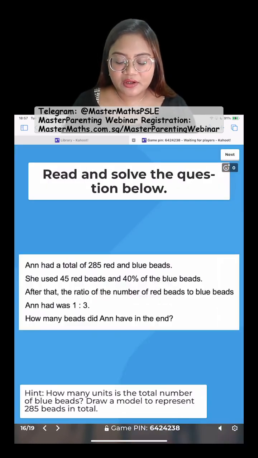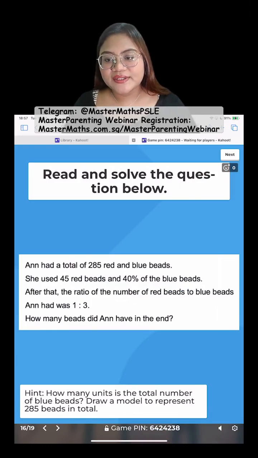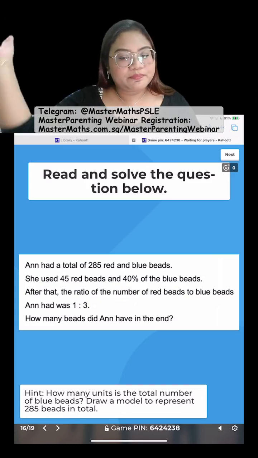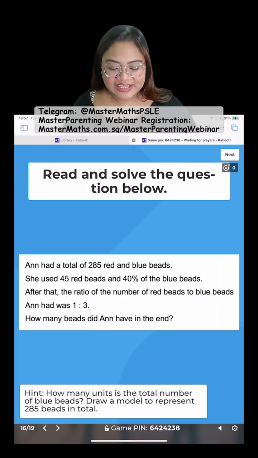Okay? Alright, let's go on to question number 8, the last one here. It's okay, Keon, you already went past PSLE already. That's what matters. Okay? Alright, last question here.